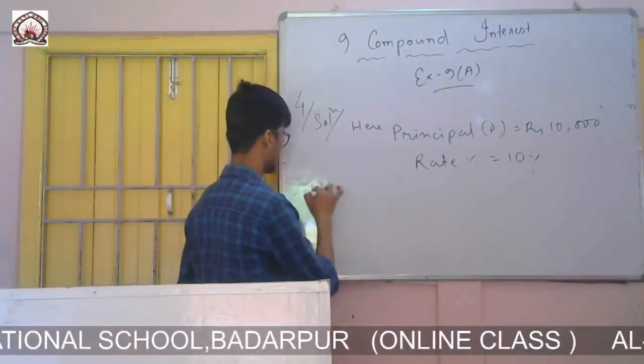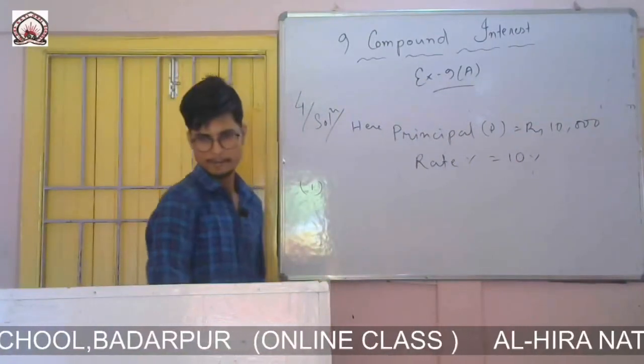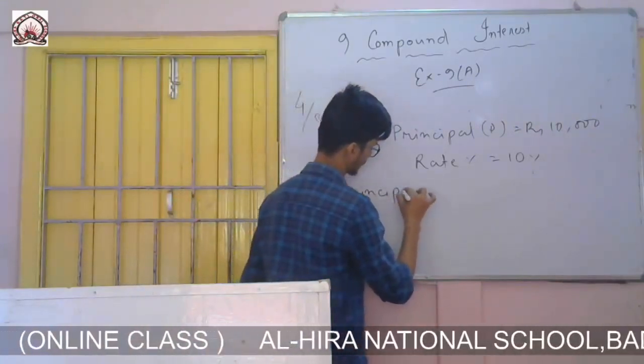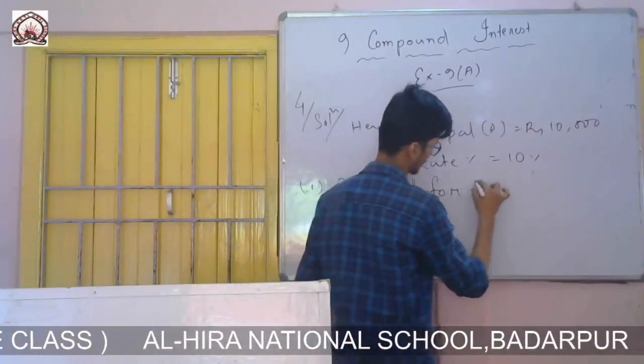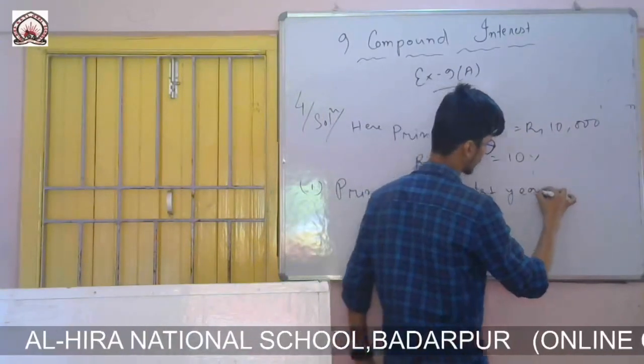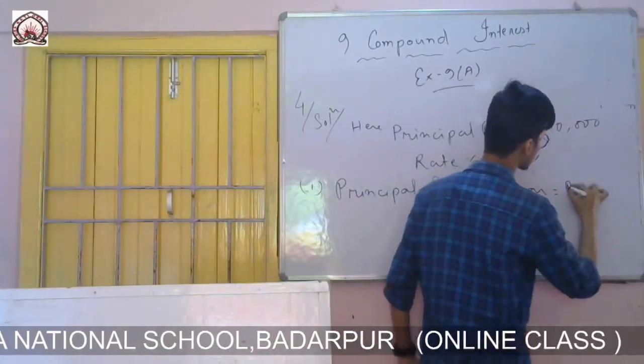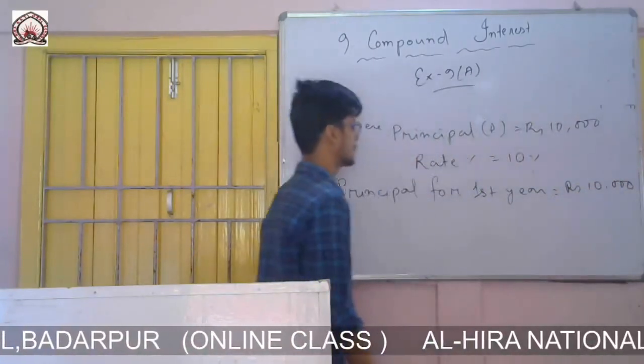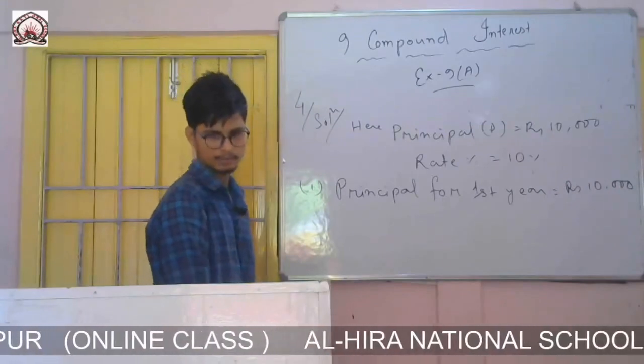So now you give Roman number 1, it will be good. So now you write principal for first year equals to rupees 10,000. Principal for first year is rupees 10,000.